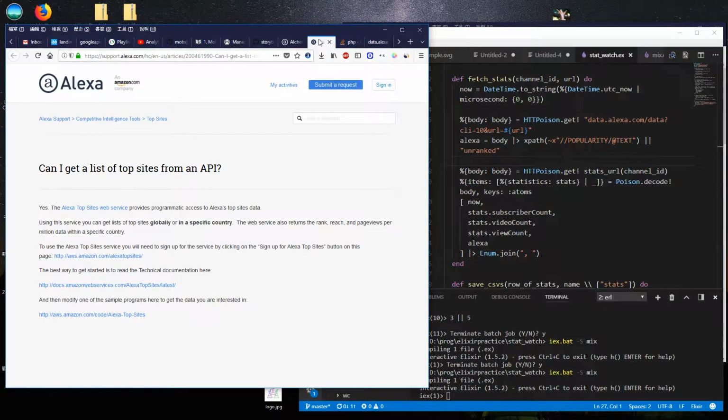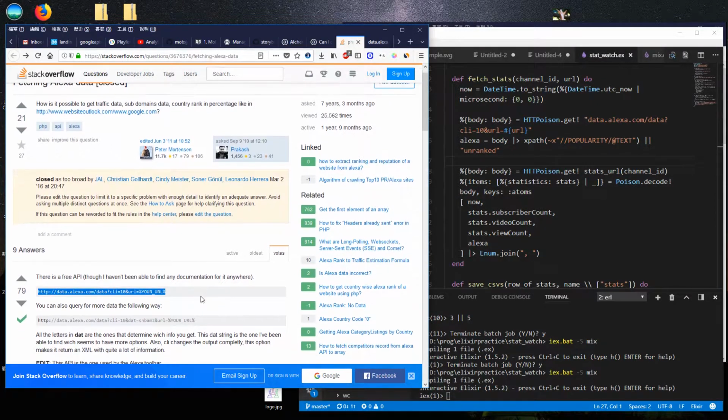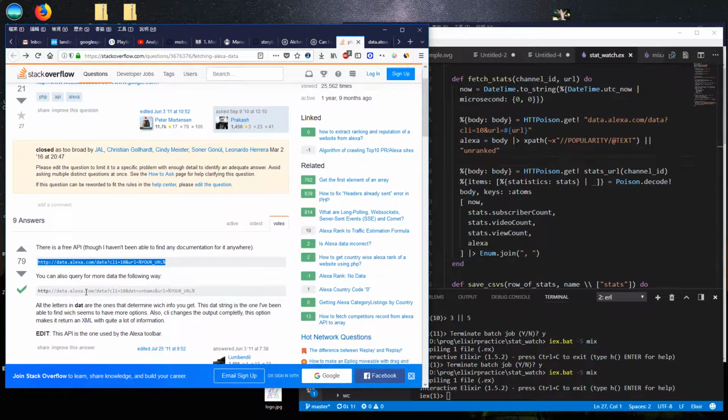Now, Alexa has an API that you can get through AWS. I spent some time looking at it, and it seems to just be for getting information on the top sites. I didn't see anything for querying a specific site, but thankfully, Stack Overflow told me about an undocumented API that I guess is used for the Alexa toolbar and some other third-party apps, and so we're just going to use that.